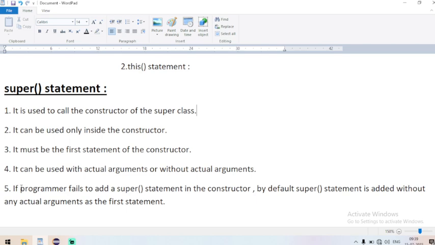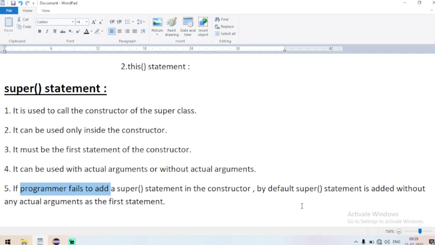And if the programmer fails to add a super call statement in the constructor, by default a super call statement is added without any actual arguments as the first statement. So for example, if I didn't add any super call statement, the compiler adds a super call statement without any actual arguments by default.